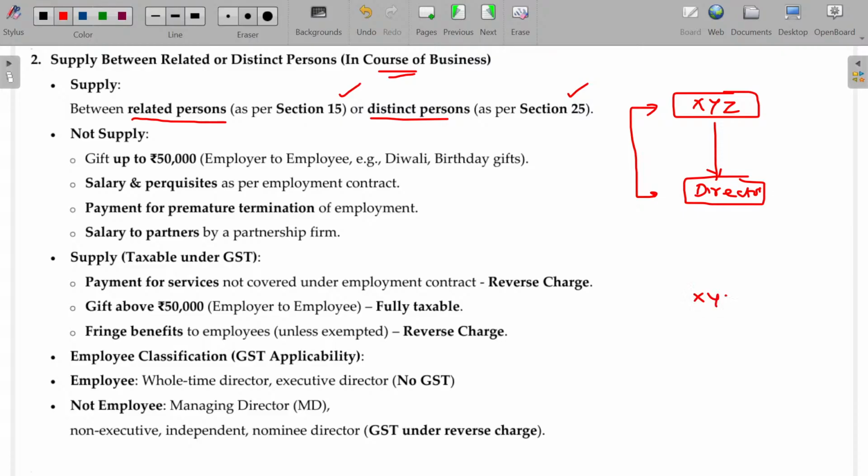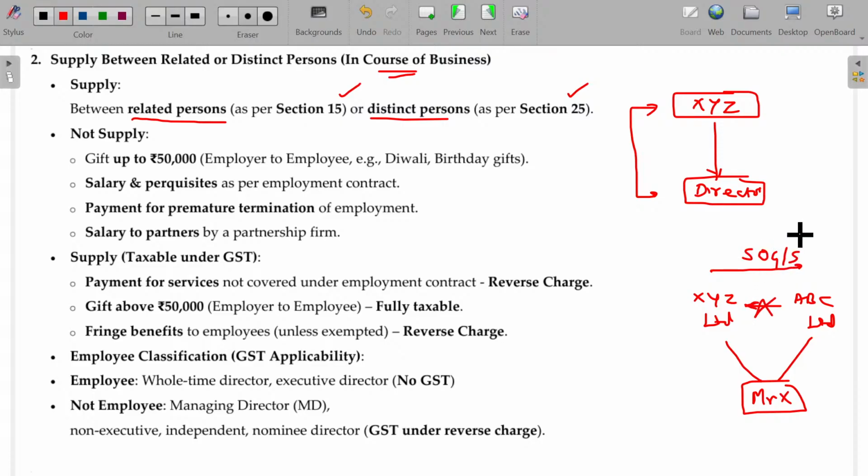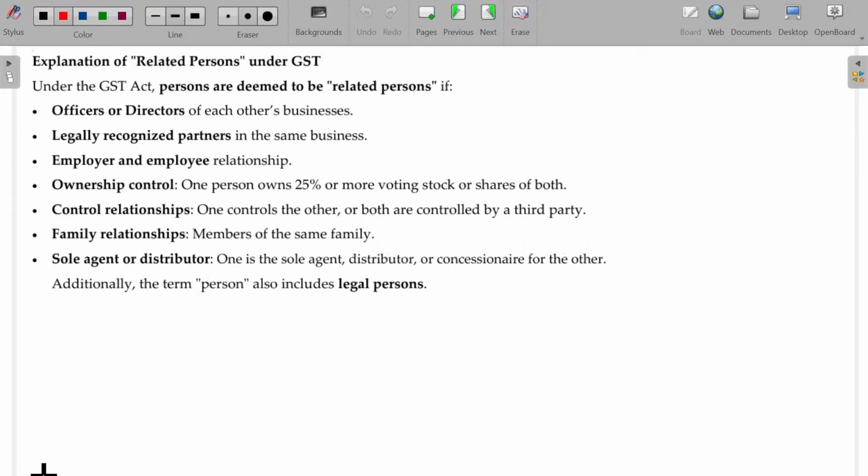Otherwise, XYZ Limited Company, ABC Limited Company, and Mr. X being the director of XYZ Limited Company as well as ABC Limited Company. If anything is supplied by XYZ to ABC, and in return there is no consideration, yet this will come under supply only for the GST purpose. Is that okay? Because it is controlled by Mr. X. Now, related persons. Let me explain this.